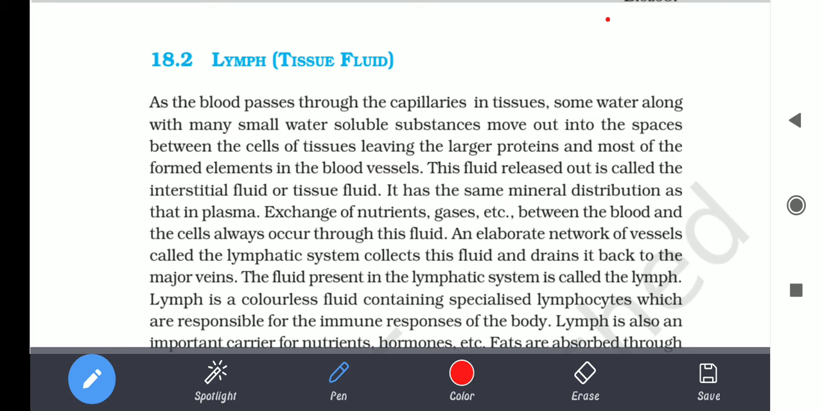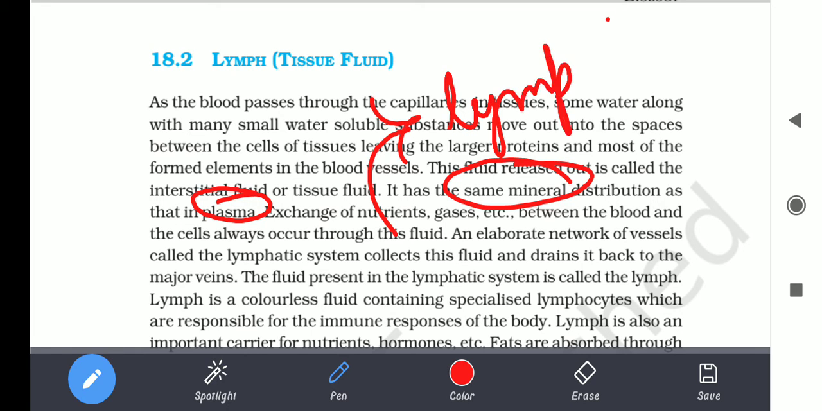It has the same mineral distribution as in plasma, and exchange of nutrients, gases, etc. will take place between the blood and the cells through this fluid. Through which fluid? Lymph, we are talking about. Through the lymph, the exchange of nutrients and gases takes place between the blood and cells. An elaborated network of vessels is called the lymphatic system, and it collects this fluid and drains it back to the major veins.